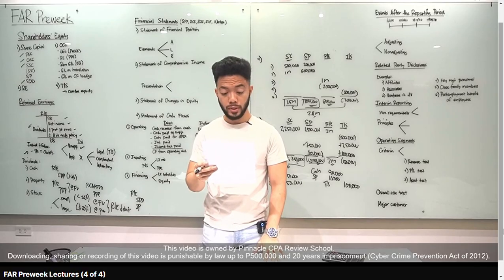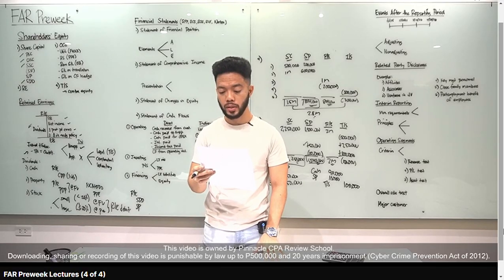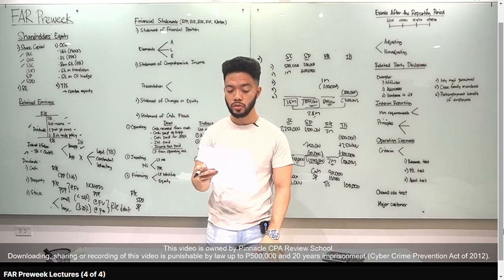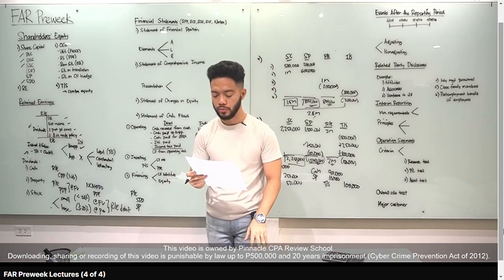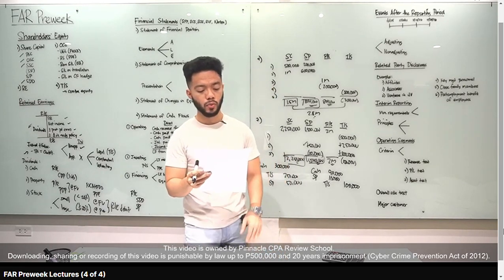Number 5, Pinnacle Company had 10,000 shares issued and outstanding on January 1. On March 15, the entity declared a 2-for-1 share split when the fair value was 80. On December 15, the entity declared a 5 pesos per share cash dividend. What amount should be reported as dividends?